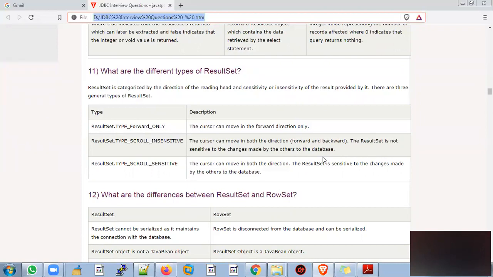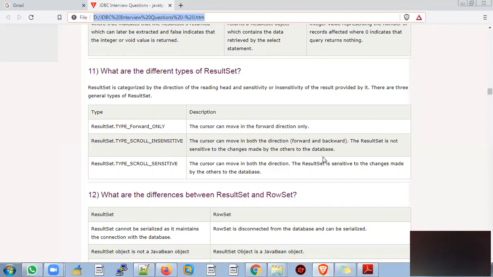What are the different types of ResultSets? ResultSet is categorized by the direction of reading ahead and the sensitivity or insensitivity provided by it. Therefore, there are three general types of ResultSet: TYPE_FORWARD_ONLY, TYPE_SCROLL_INSENSITIVE, TYPE_SCROLL_SENSITIVE.